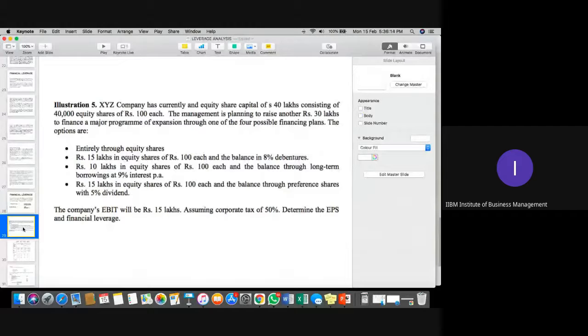Please kindly note down this question as well. Along with, we'll discuss four basic components. Under these four basic components, what should be the financial leverages? Please note down fast. We'll discuss this question now.